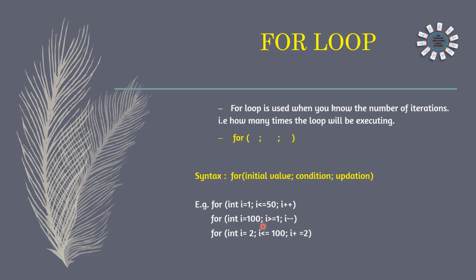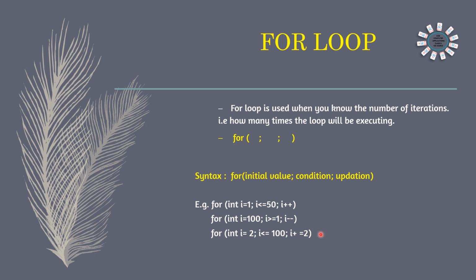And here we are coming down. 100 to 1 means starting number is big and ending number is small, so i greater than. The sign will change, greater than or equal to 1, and naturally i minus minus. Suppose if you want to print even numbers with a difference of 2, starting from 2 to